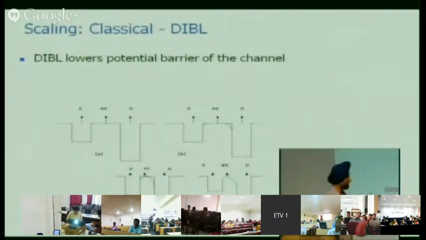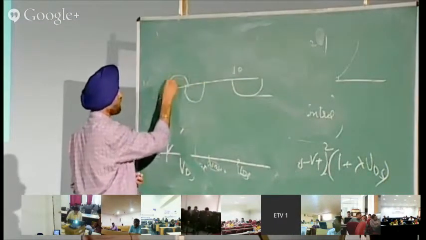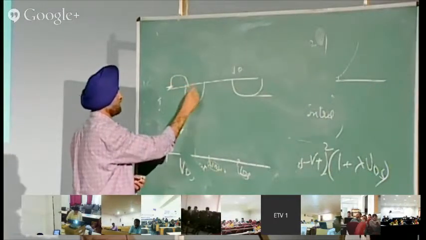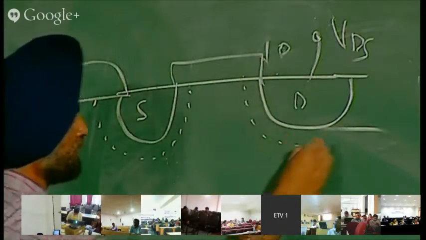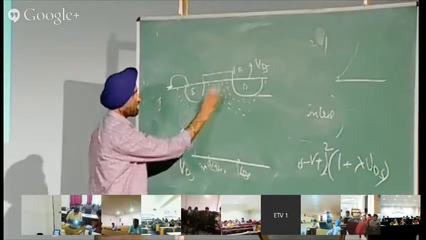Or if I can explain here, this is grounded. This is the source, this is the drain. Now you are increasing the potential here, VDS. This is ground, it will have a depletion region like this, and the drain has a depletion region like this. You keep on increasing, the depletion width will increase. Now this channel is also getting shorter.